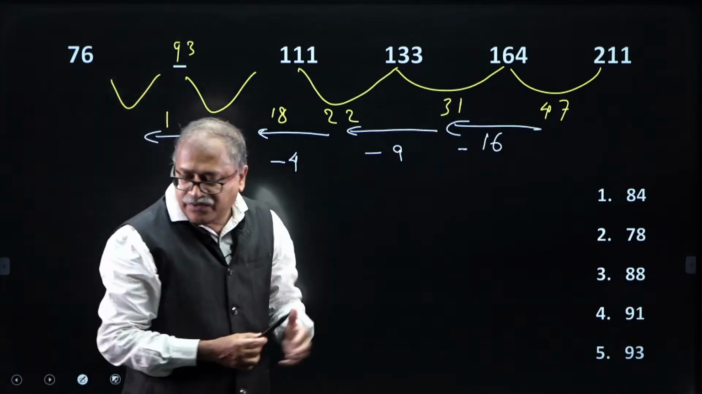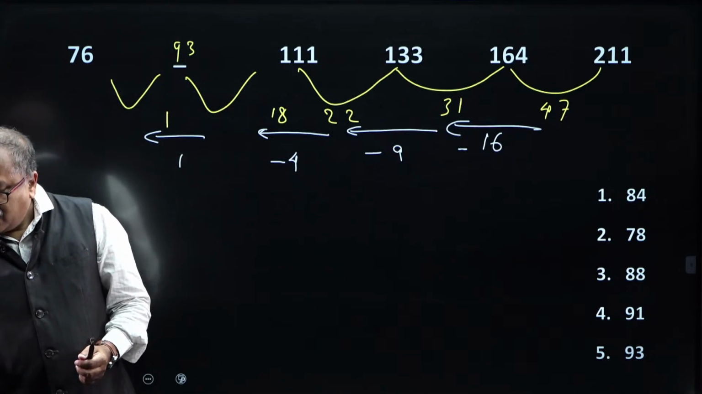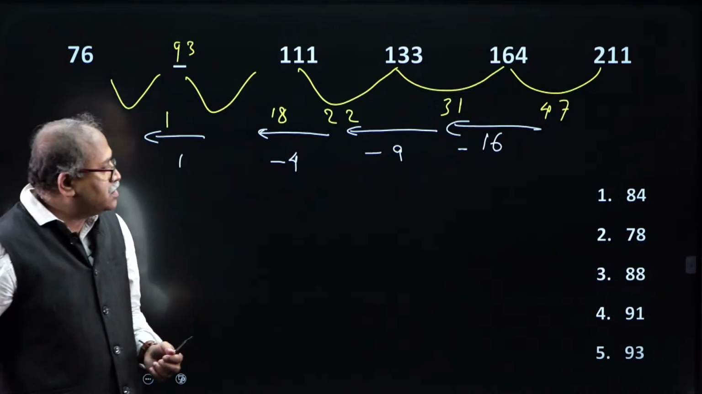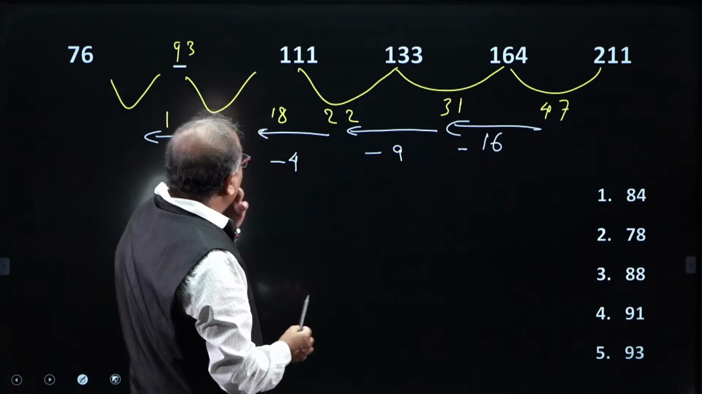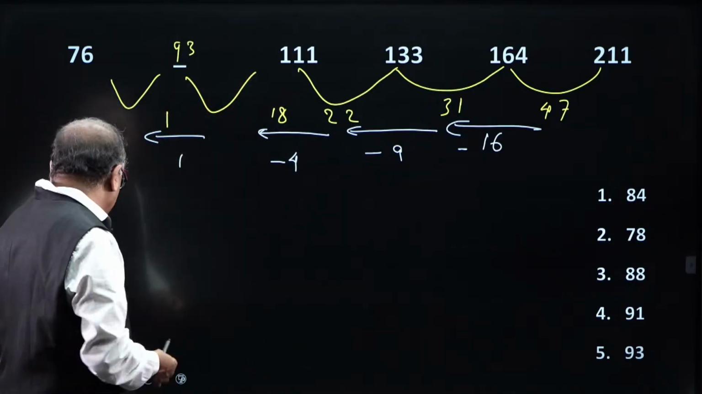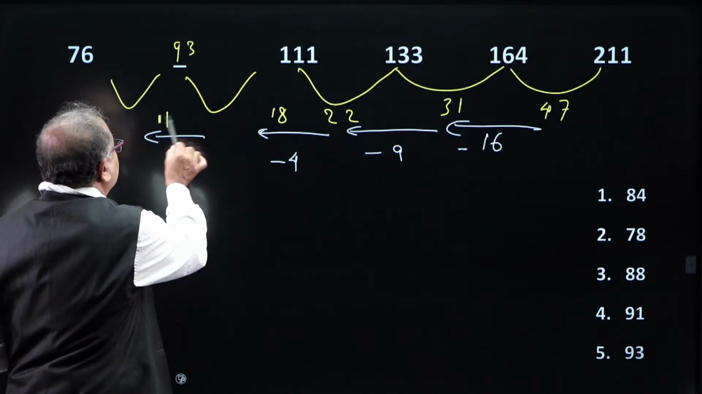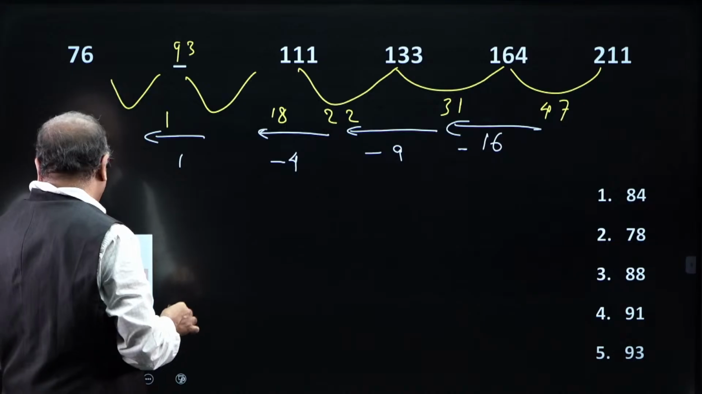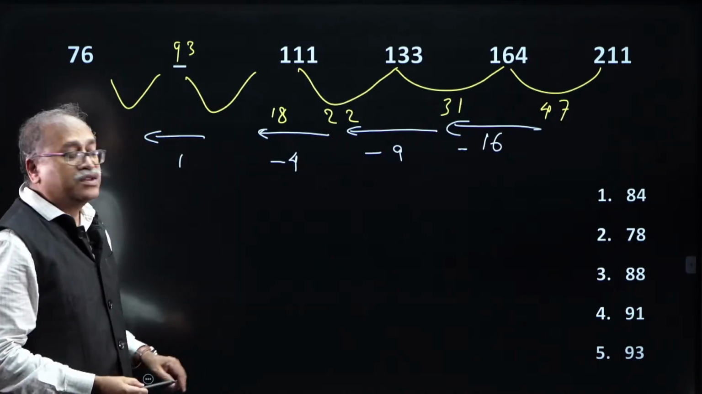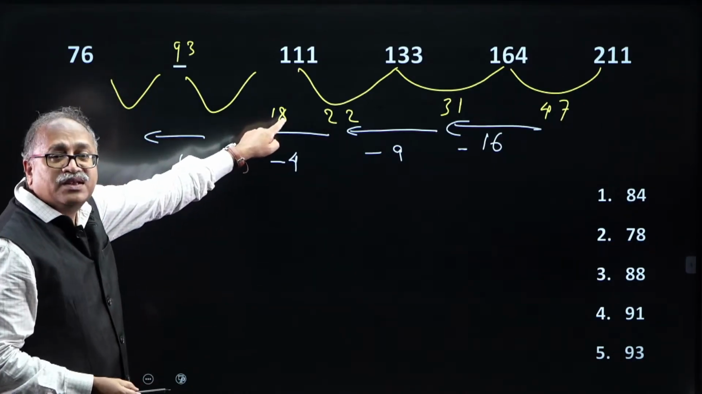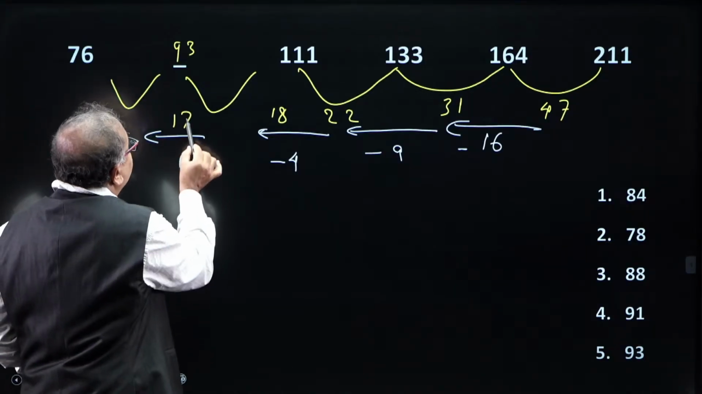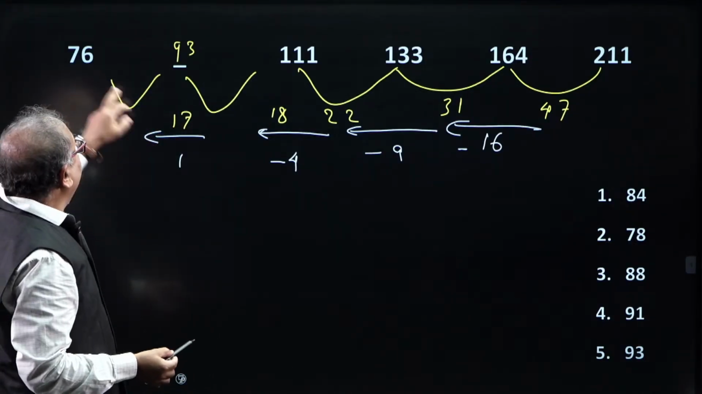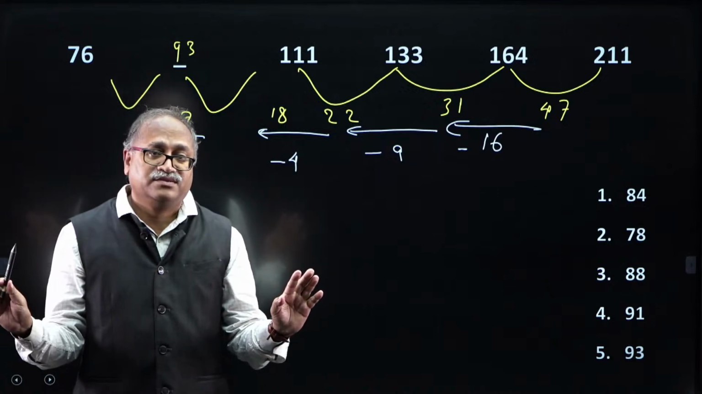You people have said, what is the answer you said? 93. Up to this is okay, but I am making a mistake here while writing, minus 1. I have to subtract 1 from this 18, then I will get 17 over here. So, 93 minus 17, I am getting the right answer.